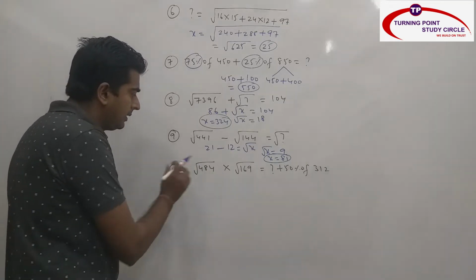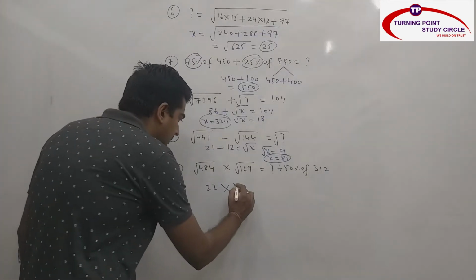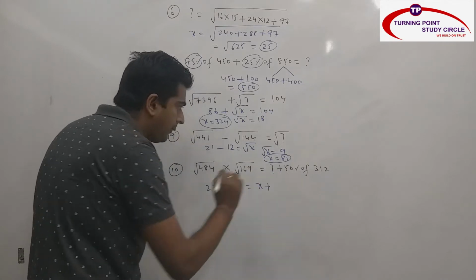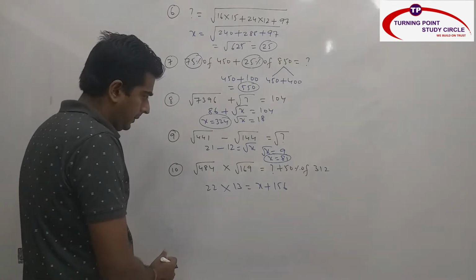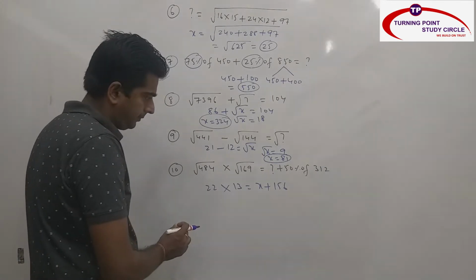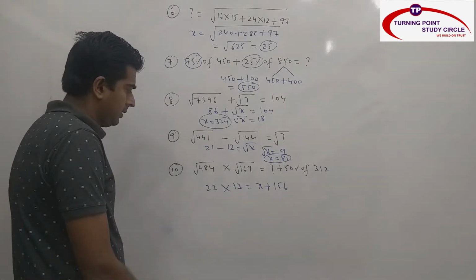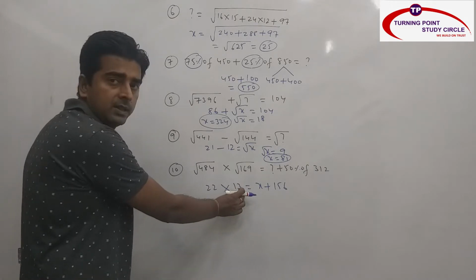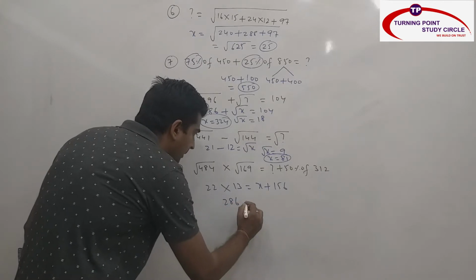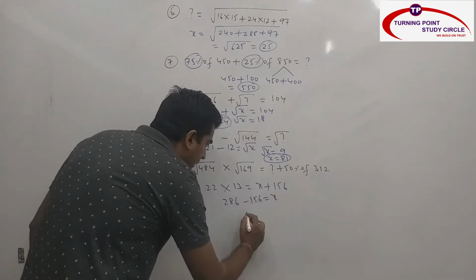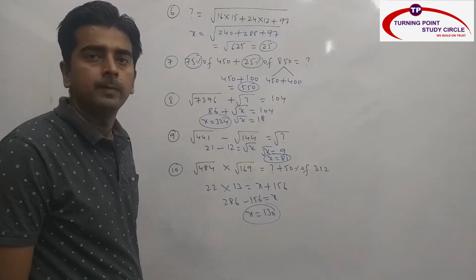Then 10th one, square root of 484 into square root of 169 is equal to question mark plus 50% of 312. What is square root of 484? 22. Square root of 169? 13. It is equal to x plus half of 312, which is 156. Right? So if you take common here, or else what is 22 into 13? Just multiply this number. This is 26. Double this number 26, half this number. So this is 26 into 11, 286 minus 156 is equal to x. So x is equal to how much? 130. So my answer is nothing but 130.